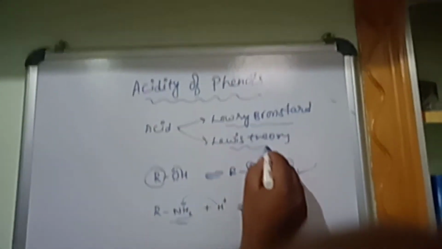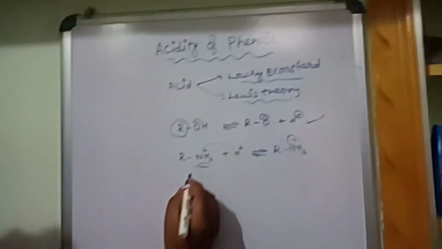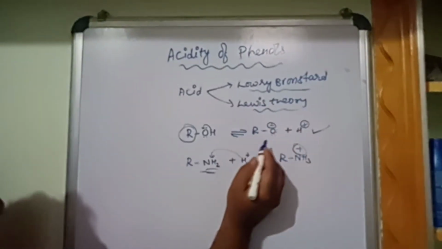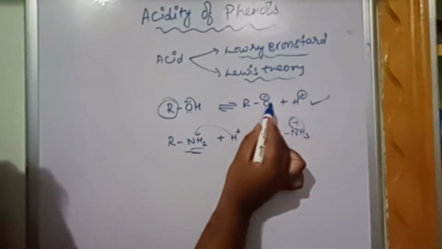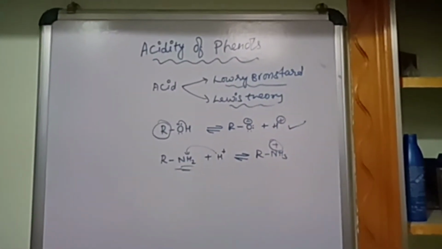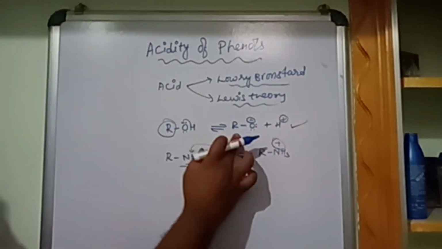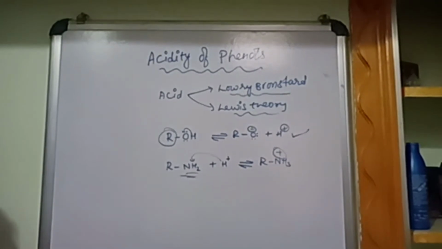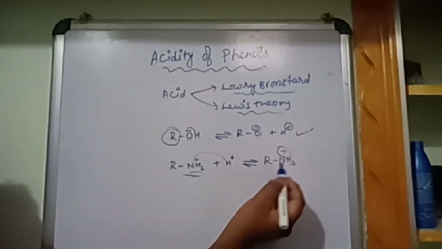According to the Lewis theory, an acid is a substance which accepts a pair of electrons. When hydrogen is leaving, it gives a pair of electrons, which means oxygen accepted electrons, so it is an acid. And a base is a substance which donates a pair of electrons.